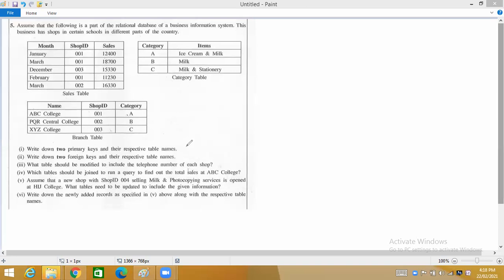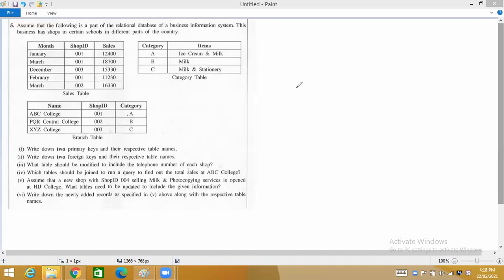Now the first question: write down 2 primary keys and their respective table names. What is a primary key? A primary key means a key or a column that is unique. Unique means two people cannot have the same data.